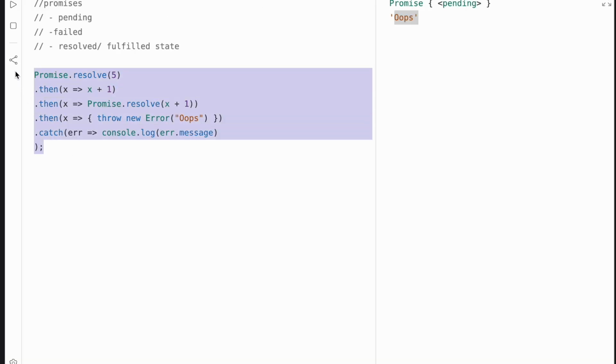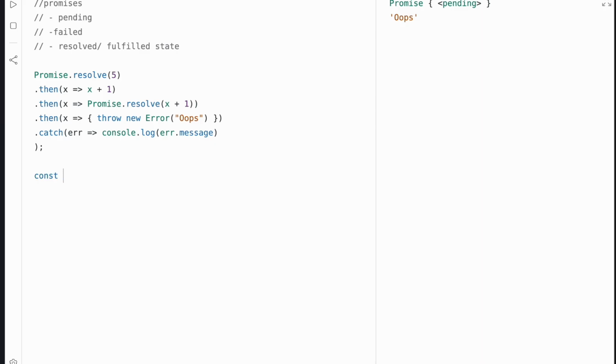Do you get it? Do you understand why? I hope that you do. Because if you do, then you finally understand callbacks, you understand promises, and also you understand async await. Before you leave, there are 4 promise methods that I need to let you know about.